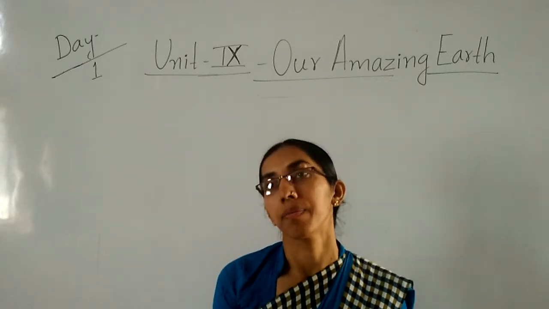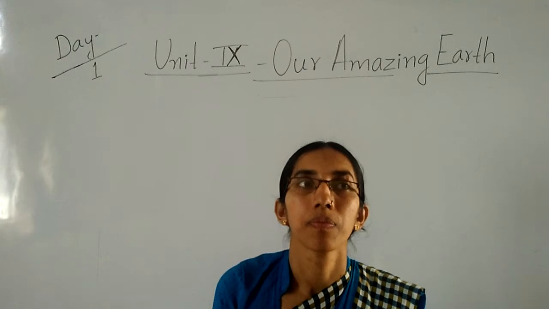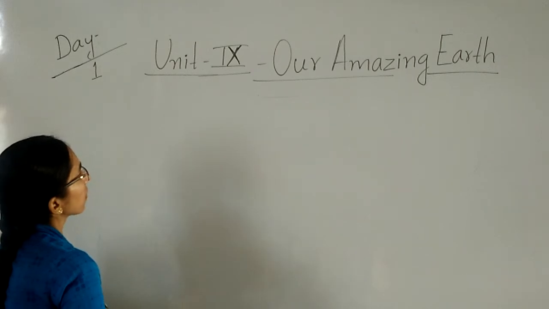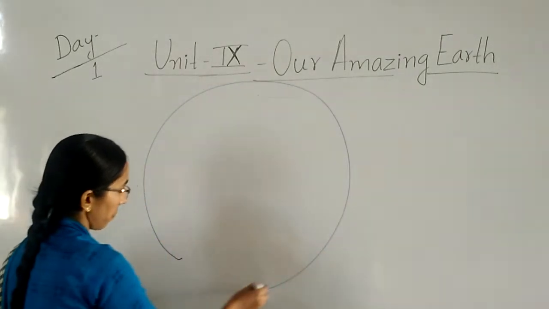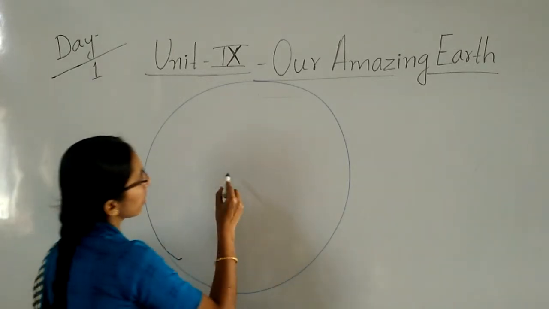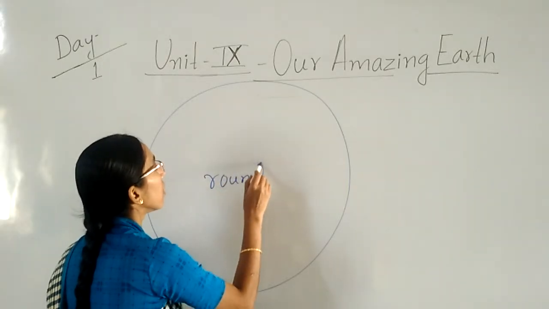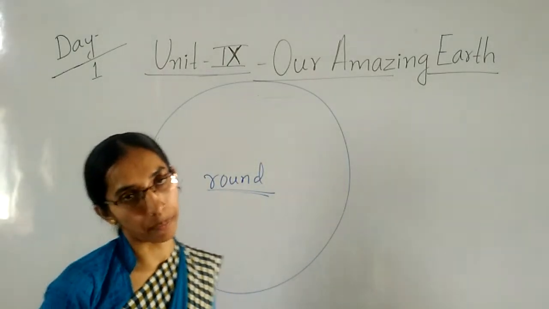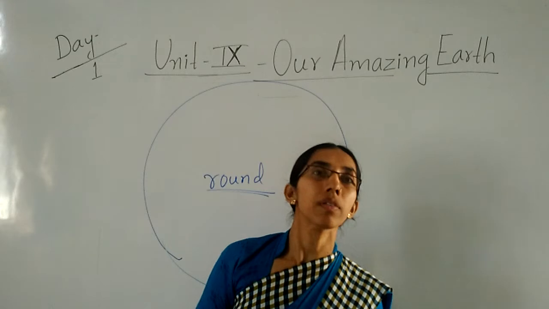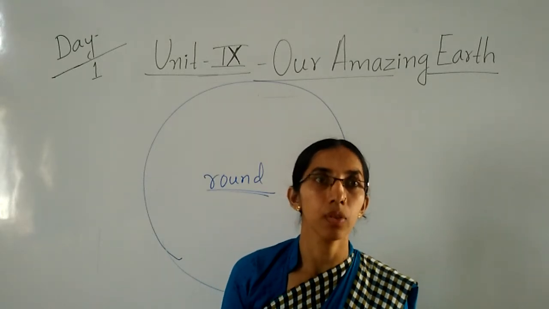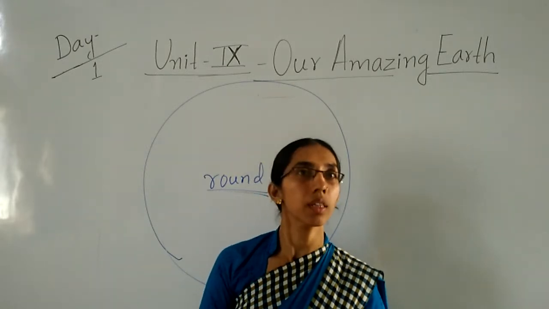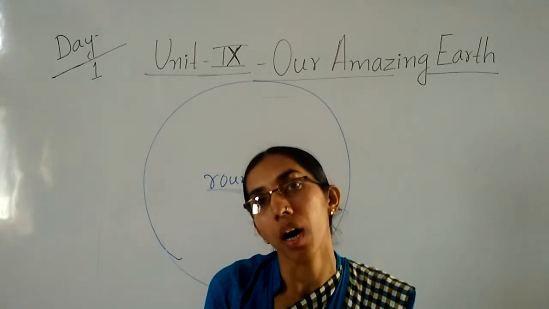When you see the earth, how does it look, which shape? Yes, our earth looks round in shape. So what is the shape of the earth? The shape of the earth is round. Have you seen the globe, children? The globe is the model of the earth. When you see the globe, it looks the same as our earth. So we say the globe is the model of the earth.